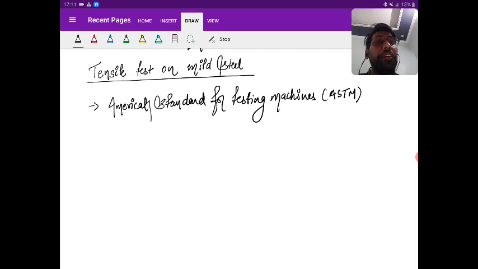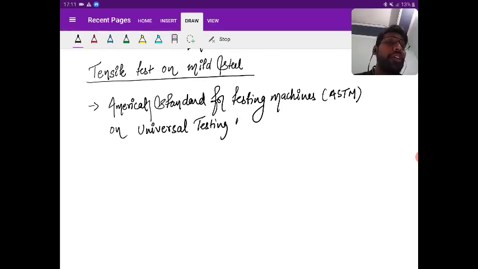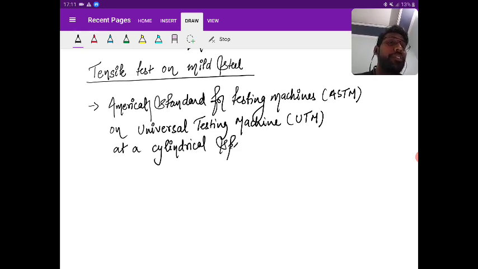On a universal testing machine, which is written as UTM, on a cylindrical specimen. So why am I saying cylindrical specimen? I'll show you the specimen.